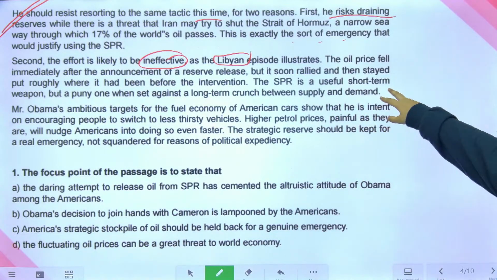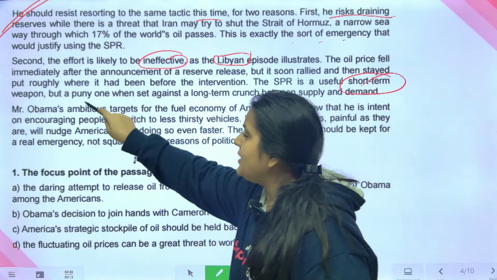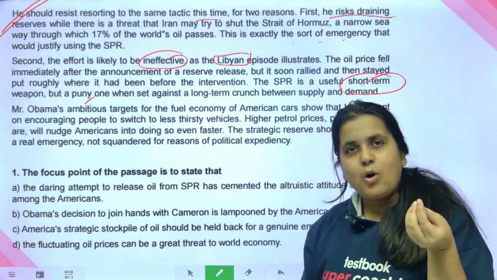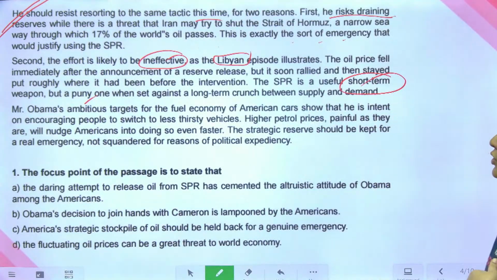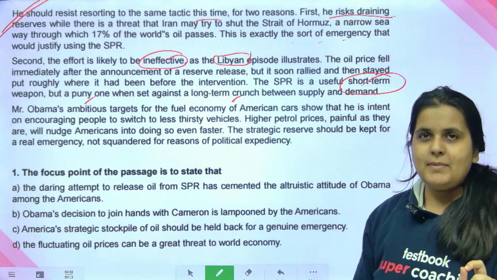The SPR is a useful short-term weapon. It's just a short-term weapon, but a puny one. Puny मतलब छोटा मोटा सा. It's very small. It's very ineffective. तो long-term के लिए ये method effective नहीं है. It's only a short-term measure.